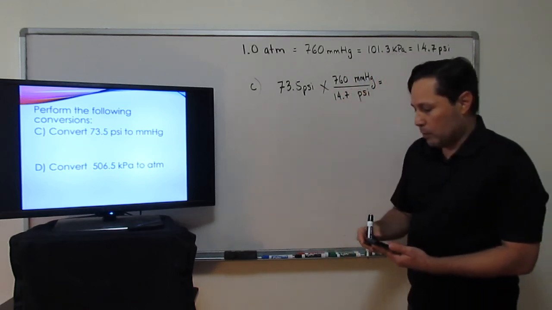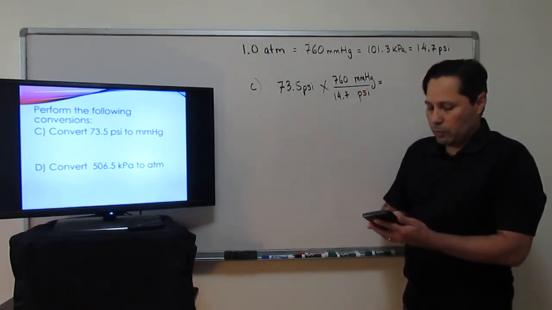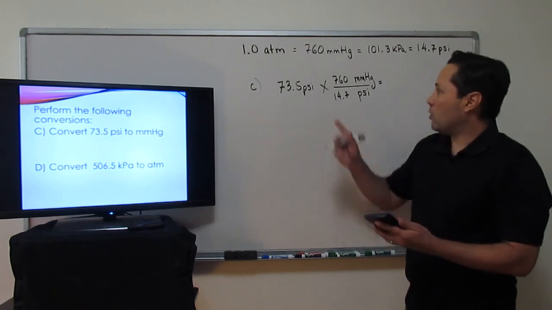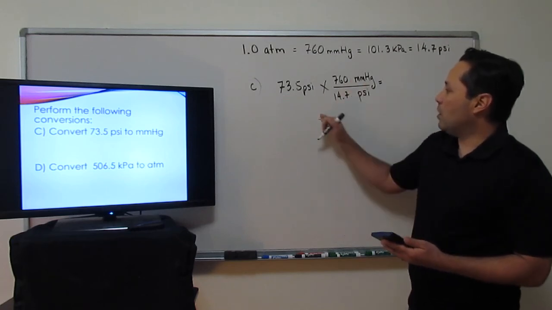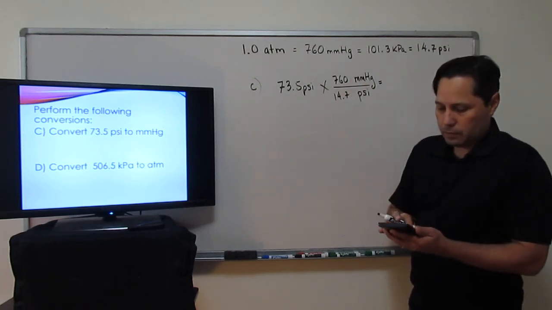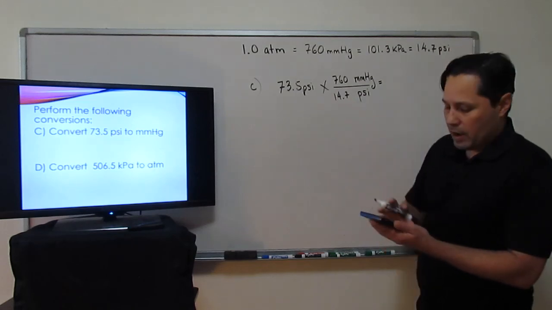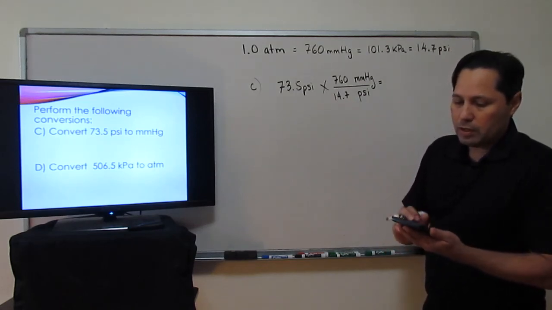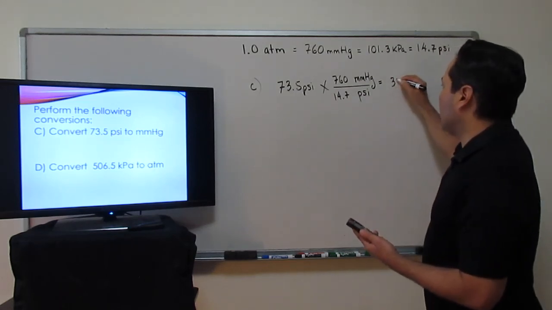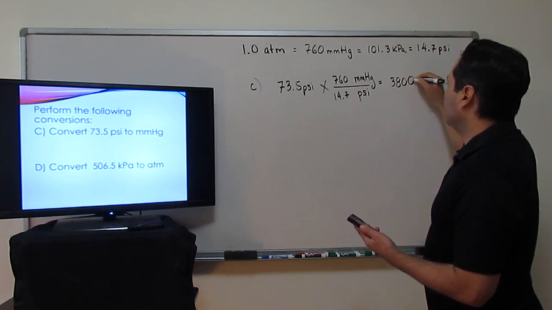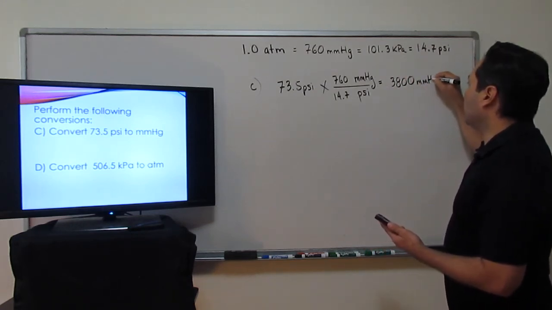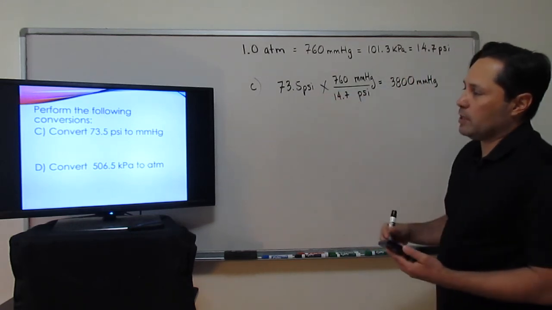In my calculator, I'm going to put 73.5, multiply it times 760, and divide it by 14.7. It gives me an answer of 3,800 millimeters of mercury. PSI gets canceled out.